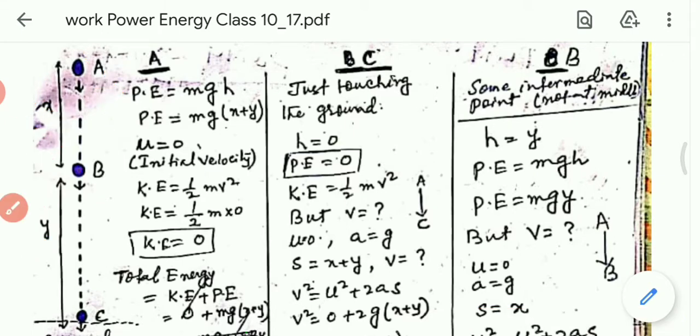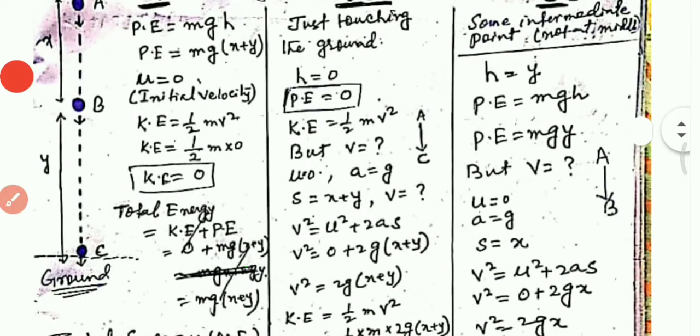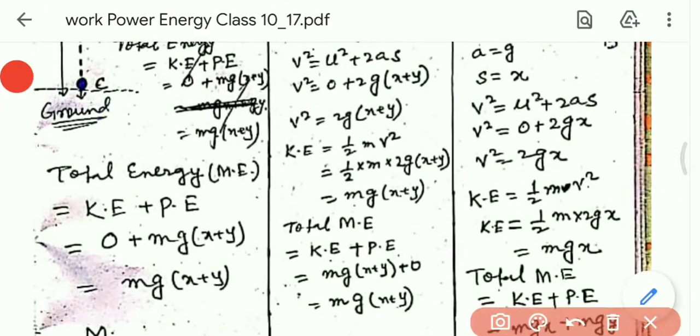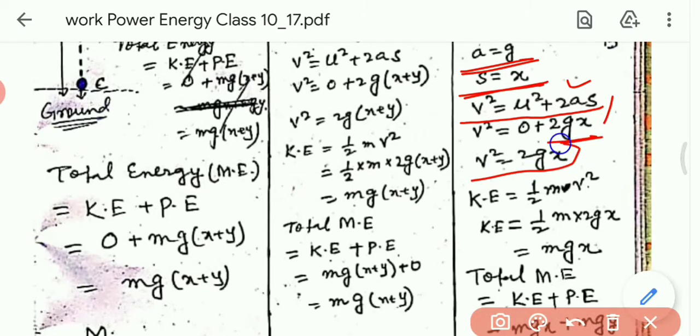Now we got all the values: a equals g, S equals x. We know the equation of motion: v square equals u square plus 2aS. Here u equals 0, a equals g, and S equals x, so v square equals 2gx.